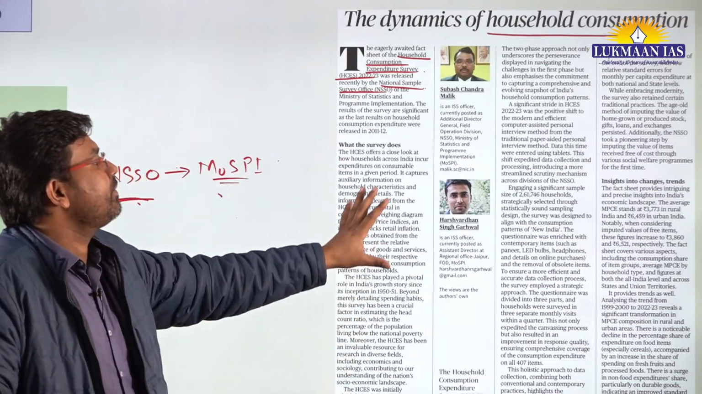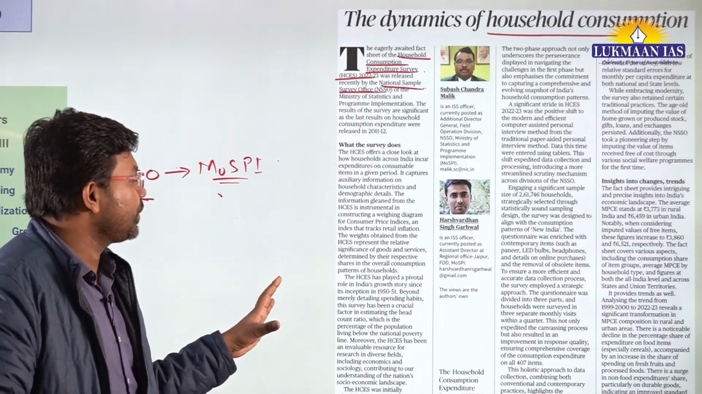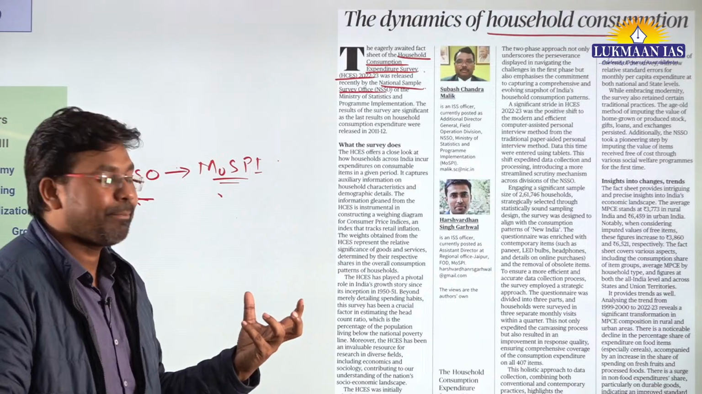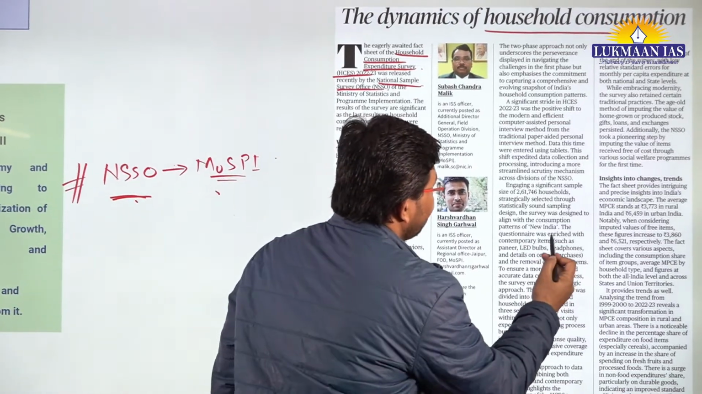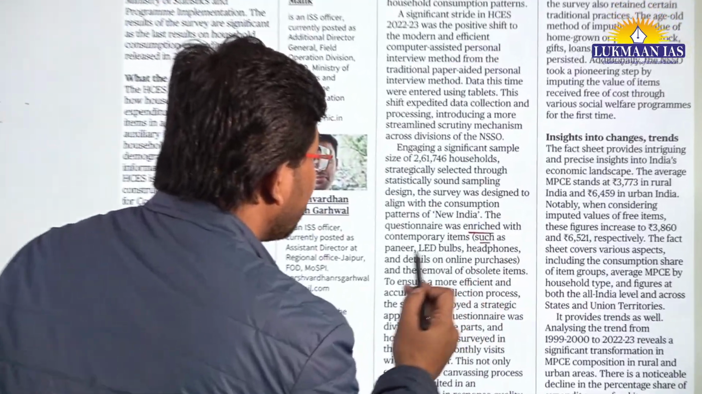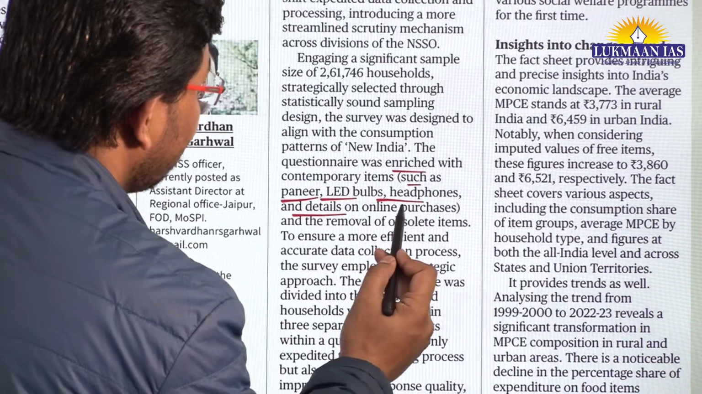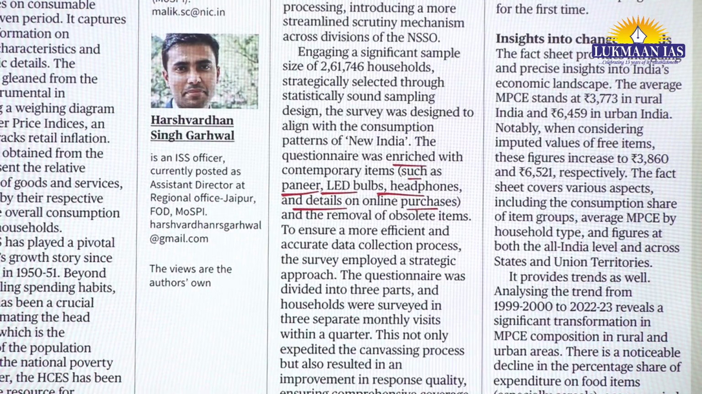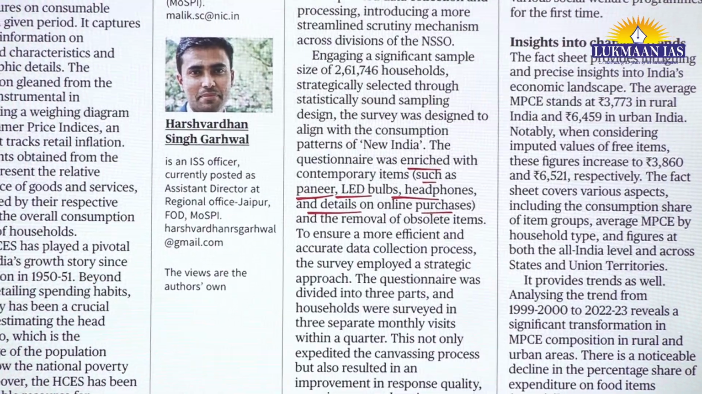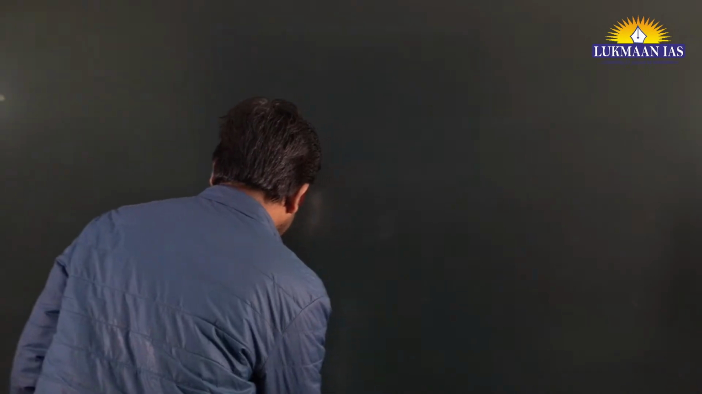Here they have given multiple statistics and figures related to this. However, at this point of time, we don't need to focus much on these figures, like how much they spend on paneer, LED bulbs, headphones, and online purchases. These are not important. What is important is these facts. I'm going to write them down so that it can help you in the prelims exam.